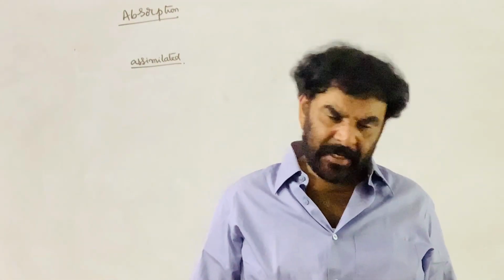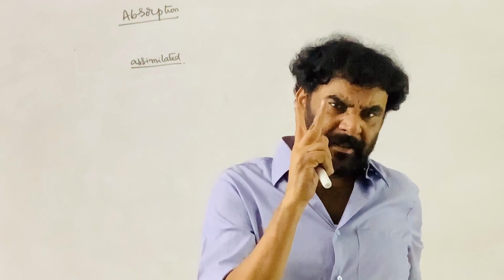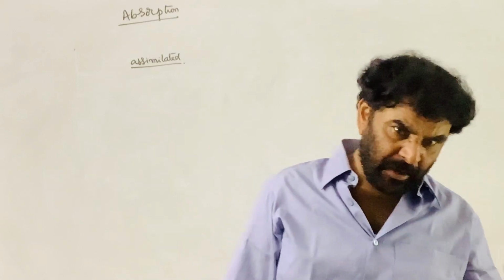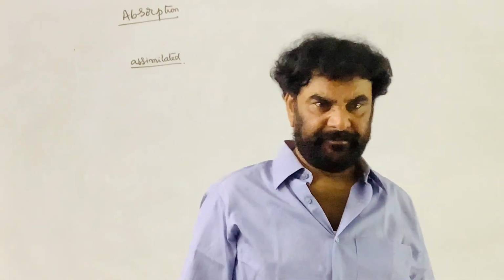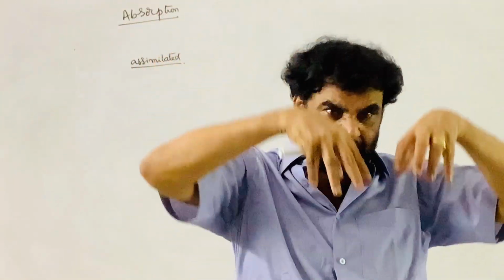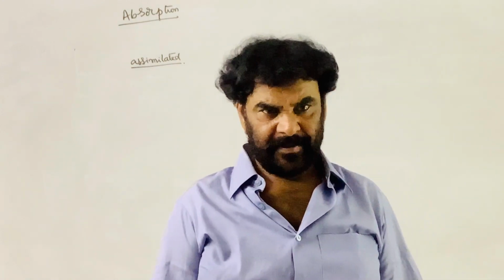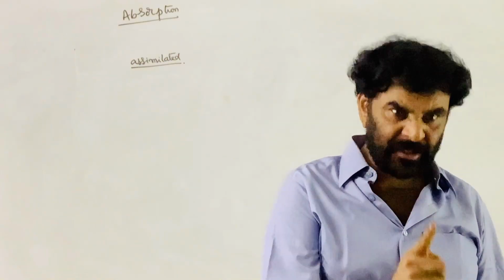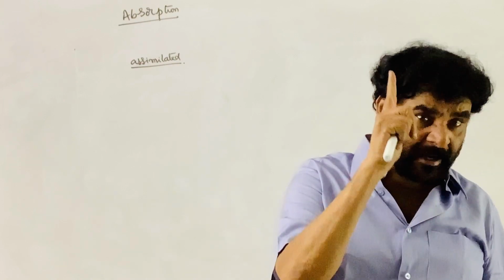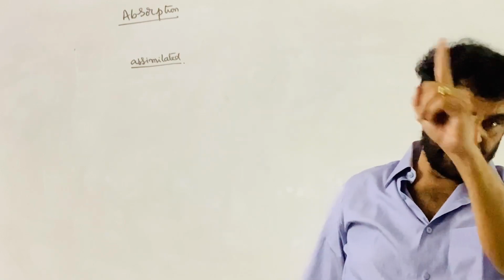See, students, in surface chemistry, particularly in adsorption, there are two terms. One is adsorption, which is a surface phenomenon. The attracting and retaining of the molecules of another substance on its surface is called adsorption. That is the phenomenon in which the surface of a substance attracts and retains the molecules of another substance.